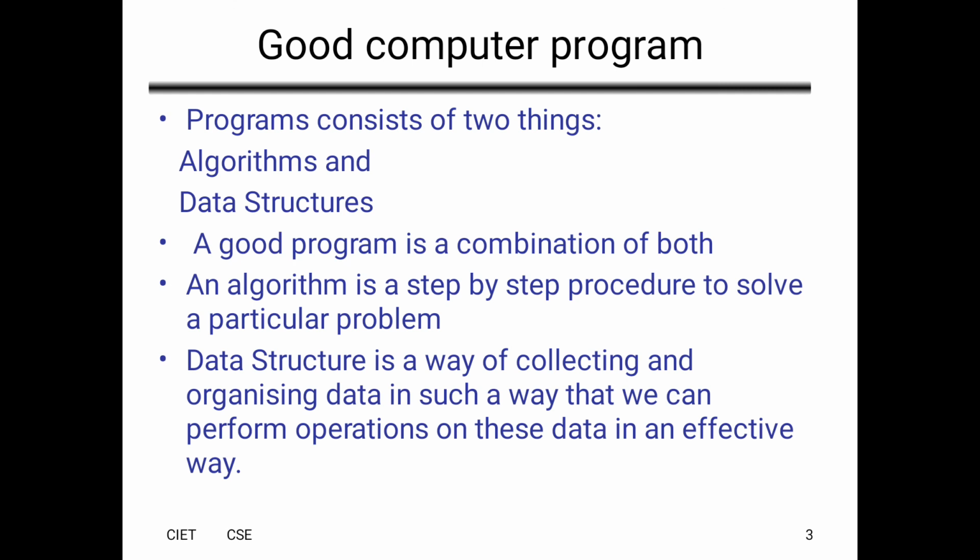There are some differences between an algorithm and a program. An algorithm is a step-by-step procedure for solving a computational problem. A program is nothing but a set of instructions or executable code. Whatever code we want to execute is called a program.